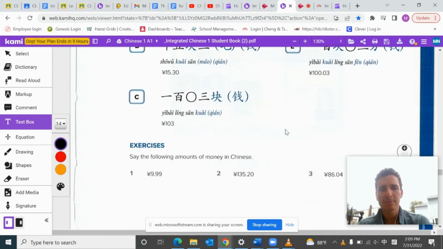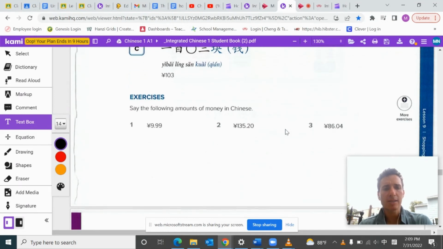Now let's say the following amounts in Chinese, and I'm going to open up the more exercises in here too, because I think that will help. It says to say them, so let's just use the colloquial, spoken way. It says 9.99. So you would say 9块. You would use 块.